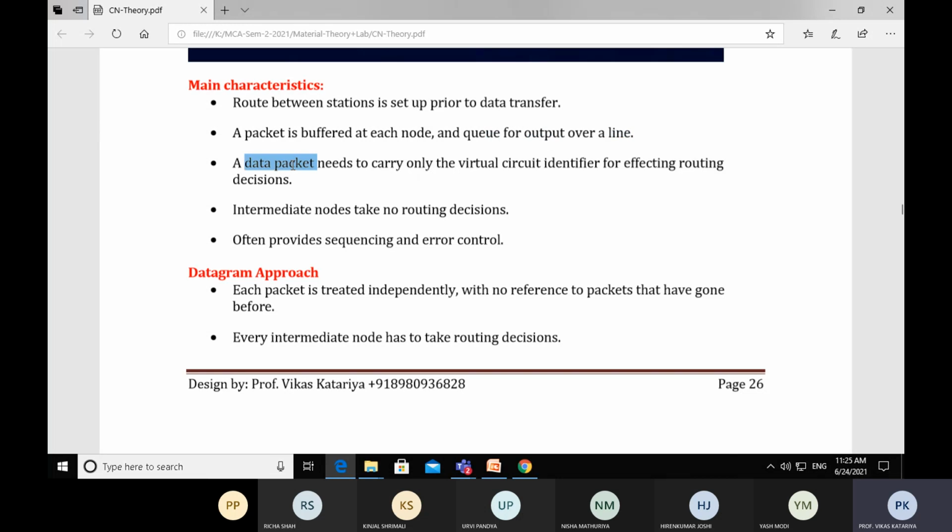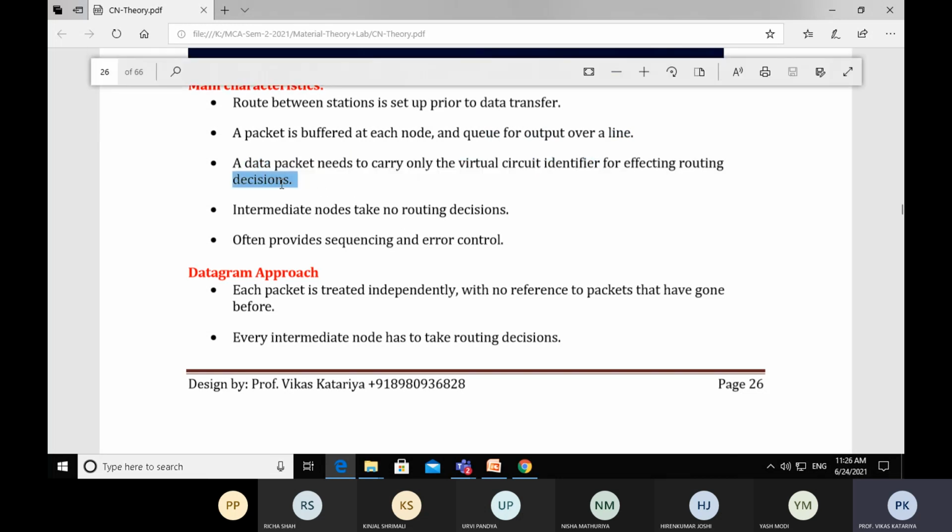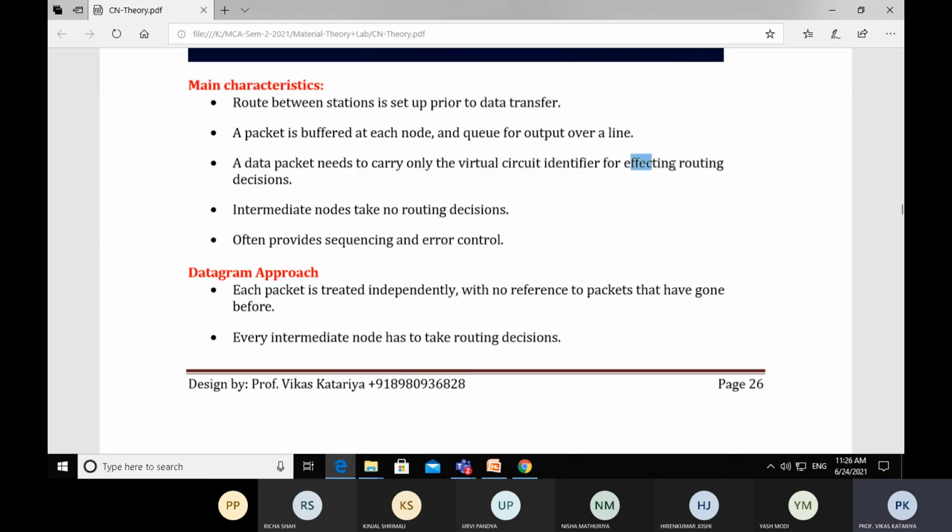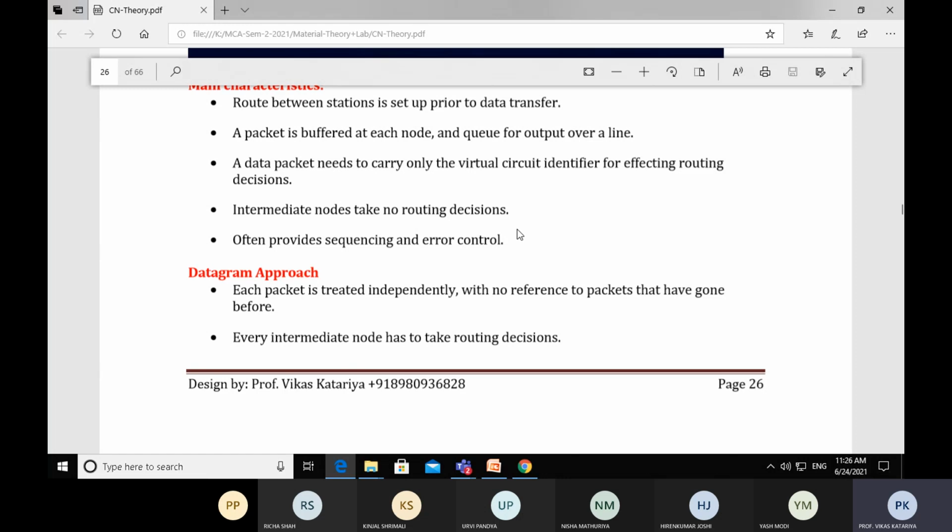A data packet needs to carry only the virtual circuit identifier for effecting the routing decision. So the VCI takes the routing decision, that is to be understood. Intermediate nodes do not take any routing decisions.